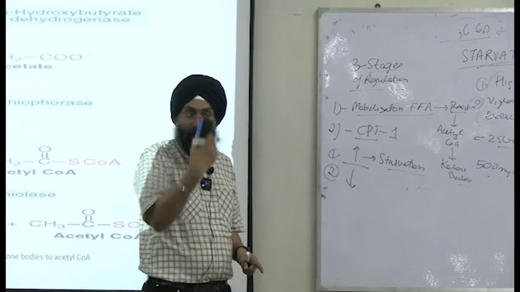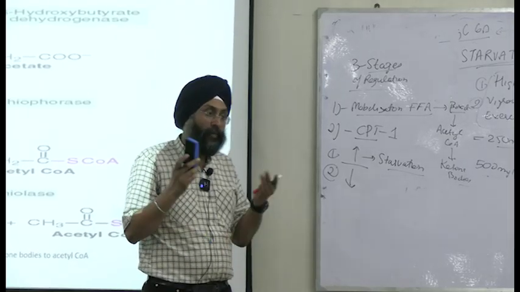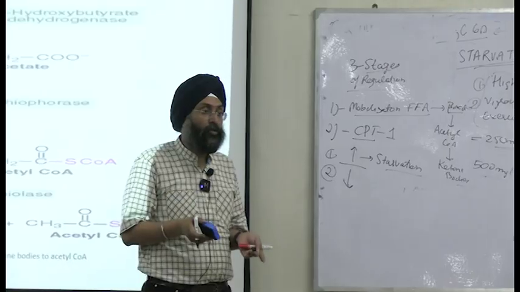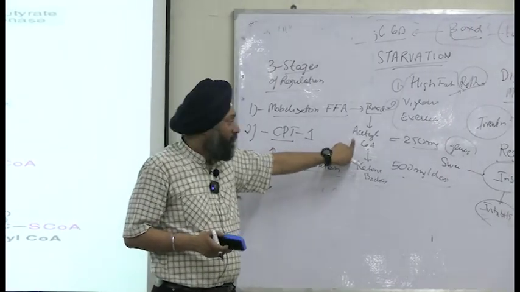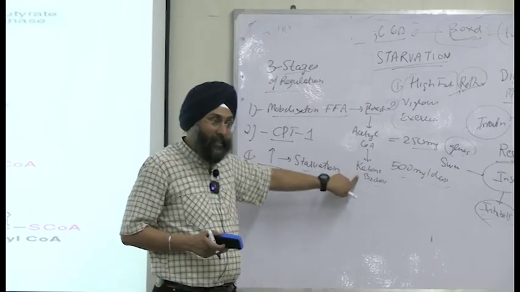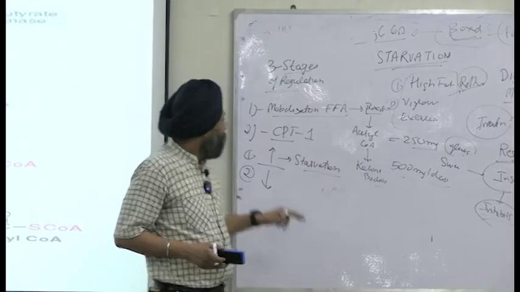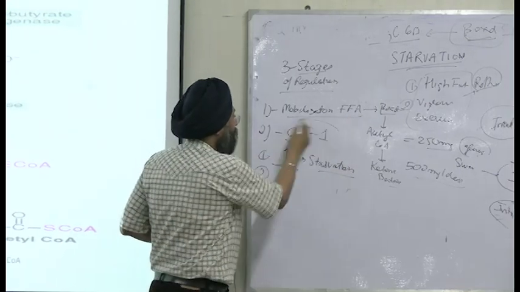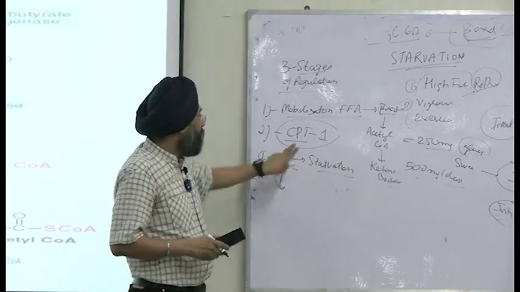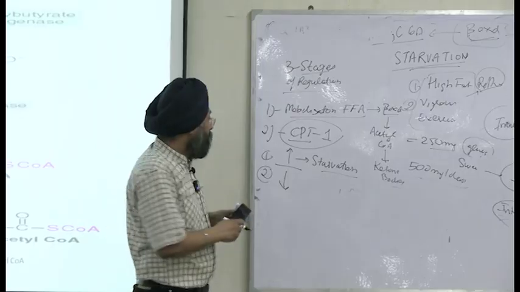Then liver glycogen is also depleted. What will we use? We use fats, and fats are broken down to form acetyl-CoA via beta-oxidation. And this acetyl-CoA will enter TCA cycle and provide energy, right? First was the mobilization of free fatty acid. The second is the carnitine shuttle enzyme, carnitine palmitoyl transferase 1, right?